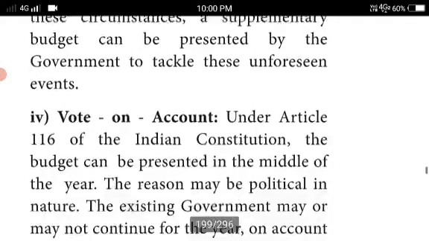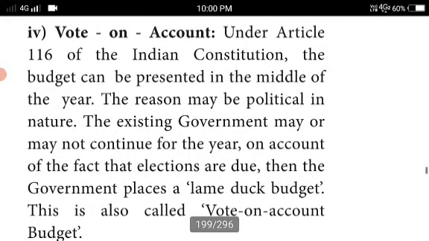Understood? Then vote on account. What is vote on account? Under Article 116 of the Indian Constitution, the budget can be presented in the middle of the year. Suppose they make a budget in the middle of the year, which comes under Article 116. So this is vote on account. The reason may be political in nature, depending upon the political condition. The vote on account may happen in the middle of the year.